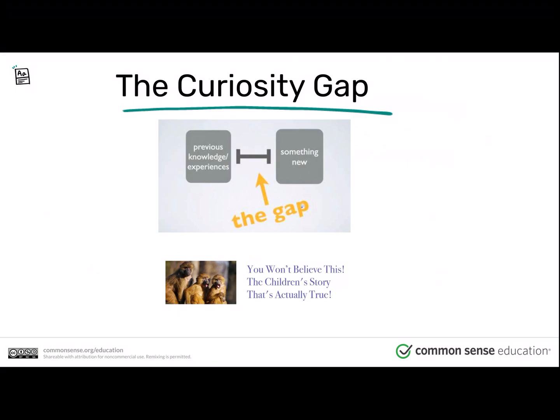And you won't believe this. The children's story, that's actually true. This is kind of an interesting one. Here I see there's some previous knowledge. I see a picture here that I might connect with something. Okay, I think I know what that picture is. Now you're introducing something new, this sentence here, but how are they related? How are they connected? What's the connection here that I'm missing?